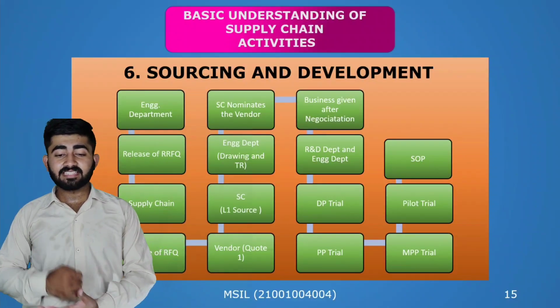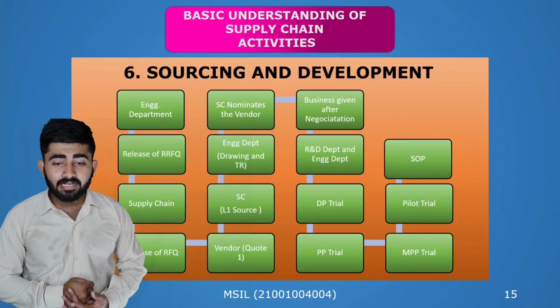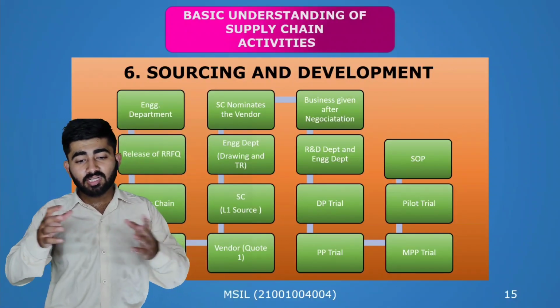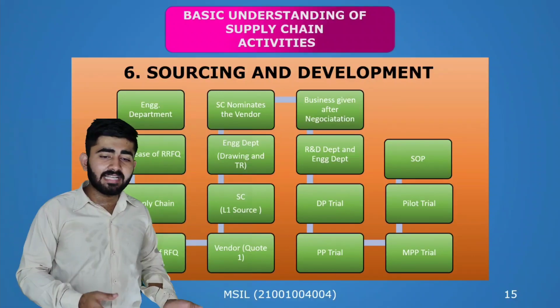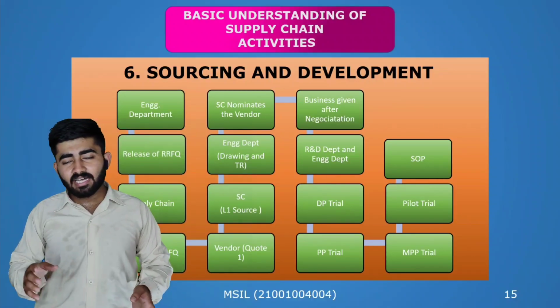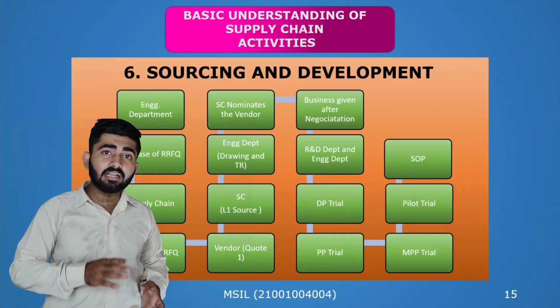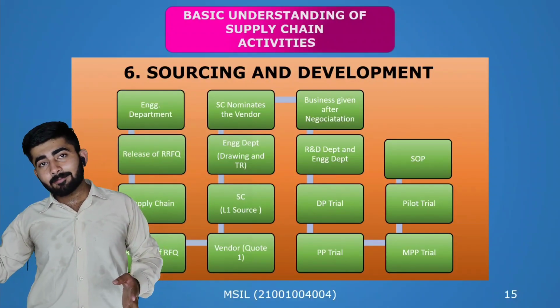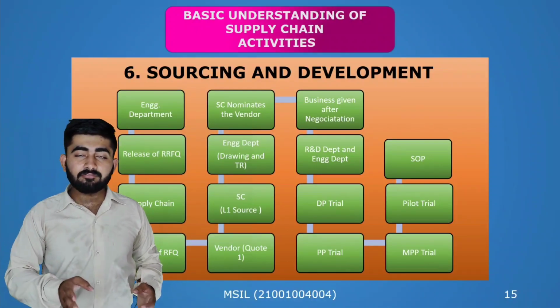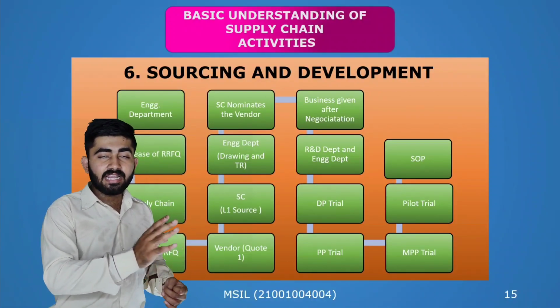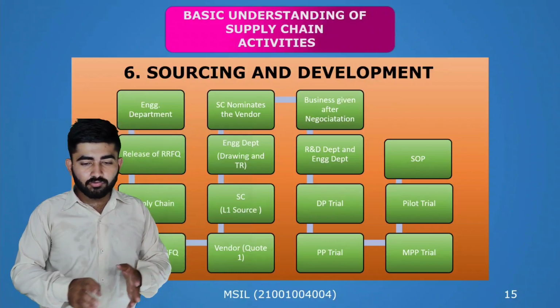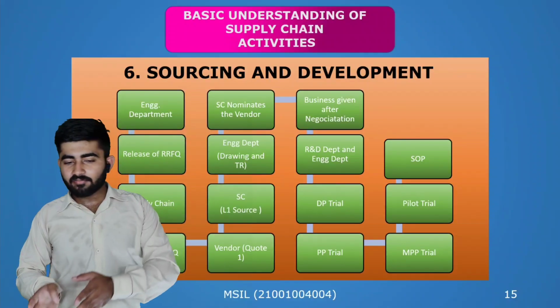So let us start with the sixth point, that is sourcing and development. It is the major part on which the whole company works. It starts with the engineering department. Engineering department releases RRFQ, that is request for quotation. Then it goes to supply chain. Then supply chain releases RFQ in the name of vendors. Then vendors fill in their first quote.